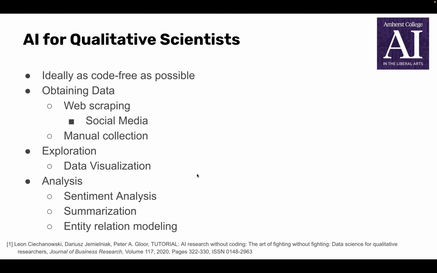Now, the basic process of data analysis, both qualitative and quantitative, can be broken down into 3 steps: obtaining the data, exploring the data, and analyzing the data. One of the most common methods for obtaining qualitative data is web scraping, which includes things like social media scraping. Other methods include database searching and actually going out and collecting the data yourself, such as in interviews or surveys.